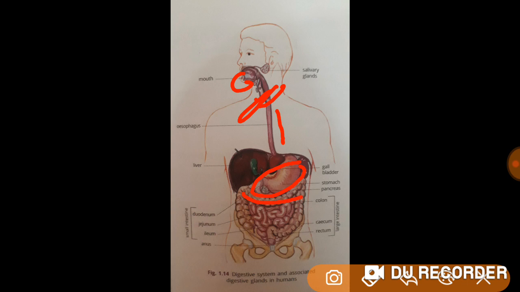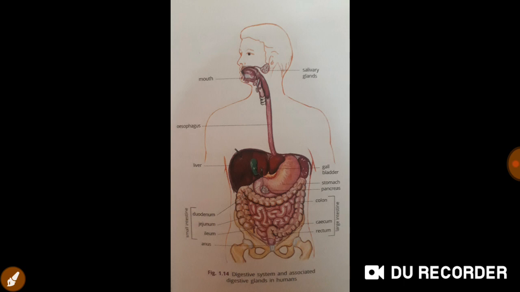Then there are large intestines. Then there is this rectum which stores fecal matter, and then the anus which helps in defecation. I hope I am clear.